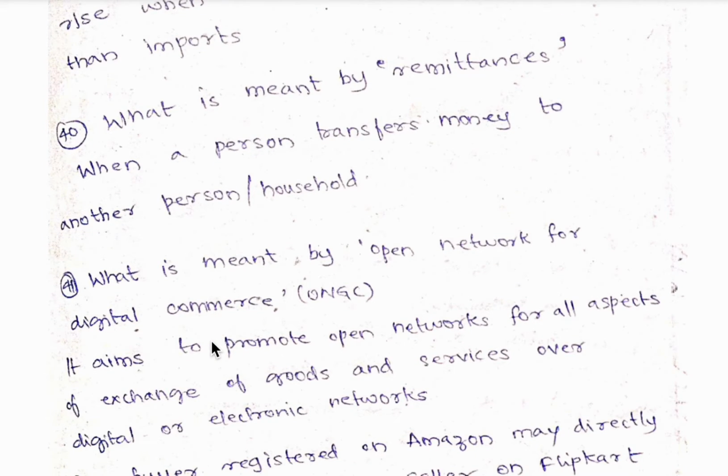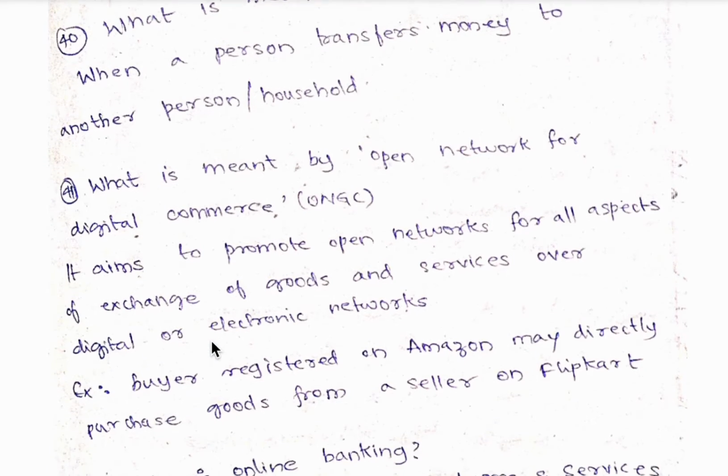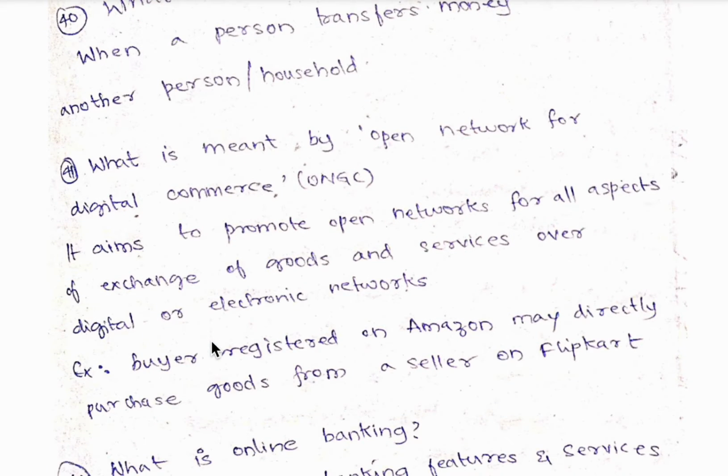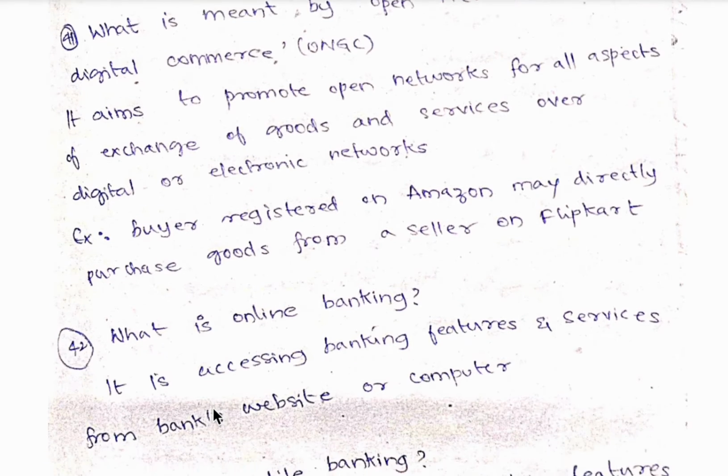41st question, what is meant by the Open Network for Digital Commerce? It aims to provide open networks for all aspects of exchange of goods and services over digital or electronic networks. For example, a buyer registered on Amazon may directly purchase goods from a seller on Flipkart. So this overall network is called the Open Network for Digital Commerce.